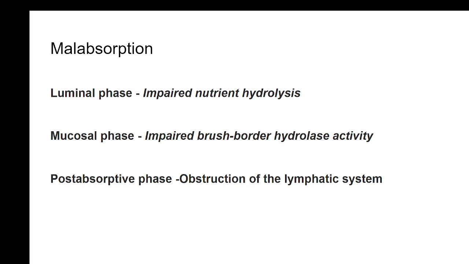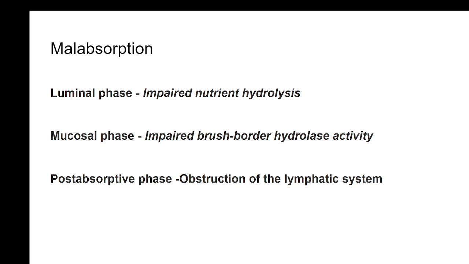That's due to the impaired nutrient hydrolysis. See, whatever the food you consume, it should be reaching the absorptive area of the intestines like jejunum and the ileum in a form in which it can be absorbed properly, and this is done by a regular process of adding on digestive juices, like in the stomach you add hydrochloric acid and other juices, and then the protein breaking enzymes, and by the time it reaches the intestines it should be in a situation where the substances can be absorbed. If this process is impaired, then it can result in malabsorption, and all that categories of the diseases are categorized as the luminal phase malabsorption conditions.